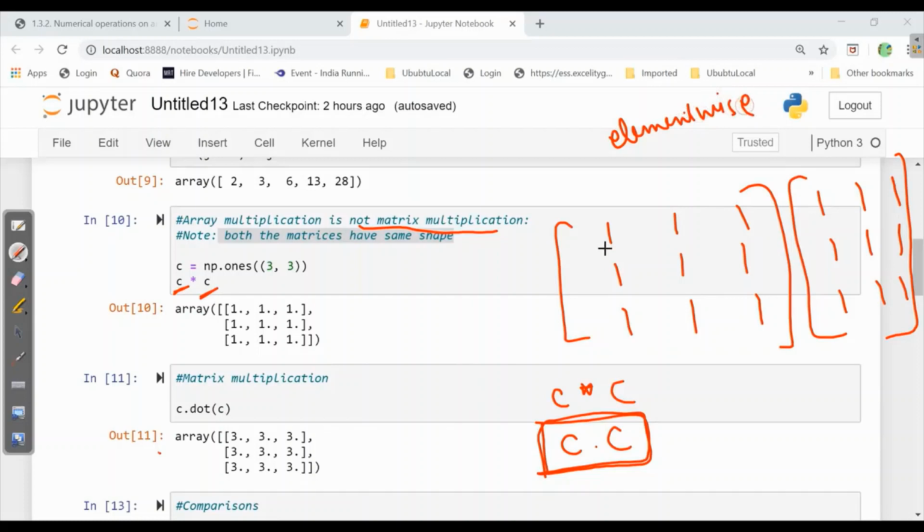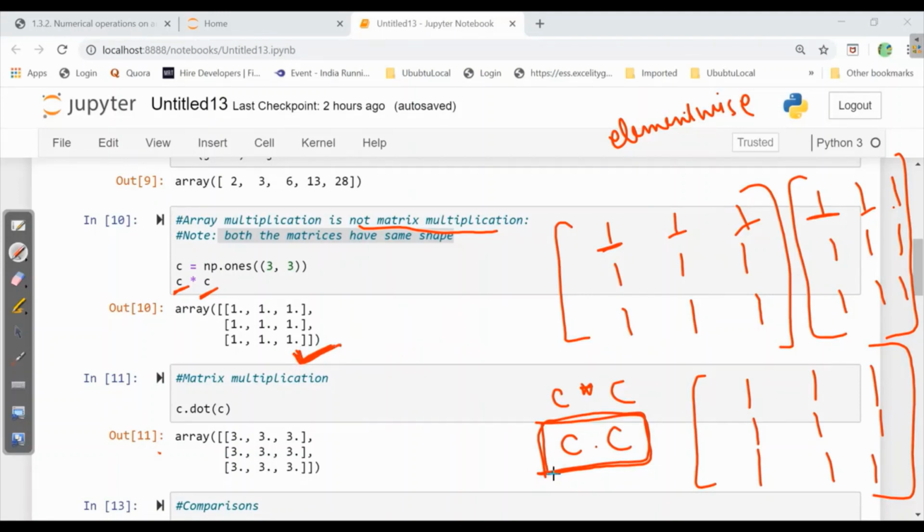That means this one will be taken as 1 into 1 is 1, 1 into 1 is 1, 1 into 1 is 1. Similarly, for every 1, it will take it as it is. So the returned output will be np.ones of 3.